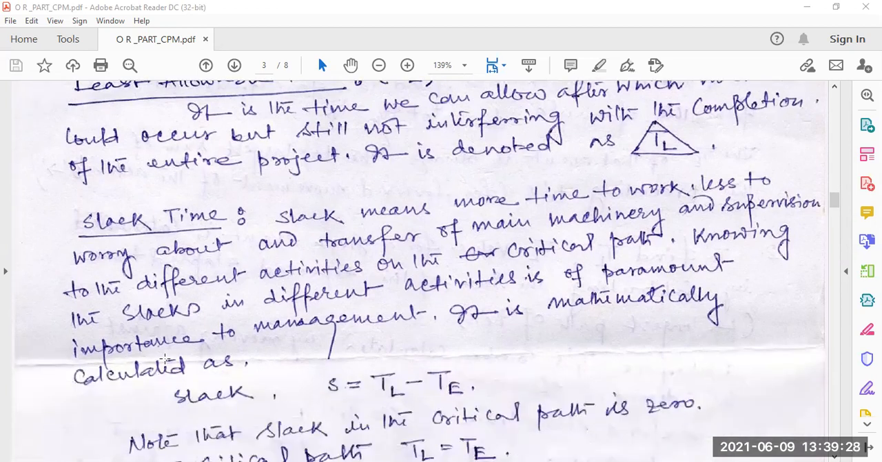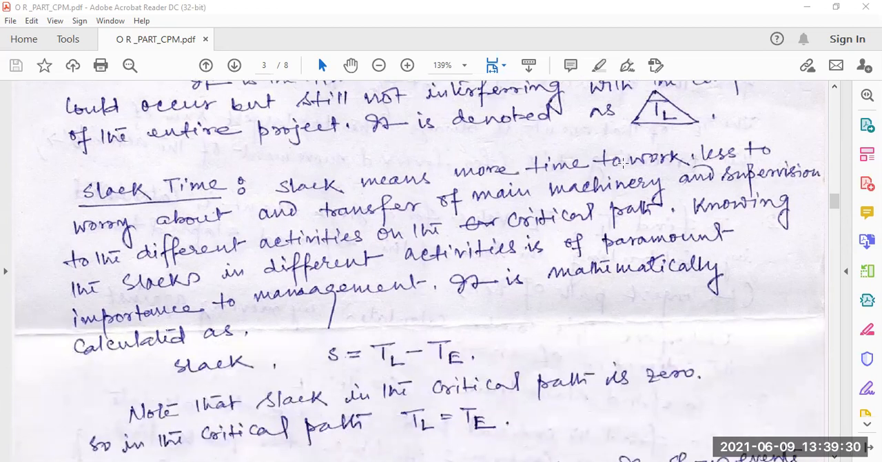Now next is slack time. Slack time means more time to work, less to worry about, and transfer of main machinery and supervision of the difficult activities on the critical path. This slack time does not affect our critical path, that means it does not affect our project time. So for any activity that is not part of our critical path, if there is any delay, then that extra time is called the slack time.